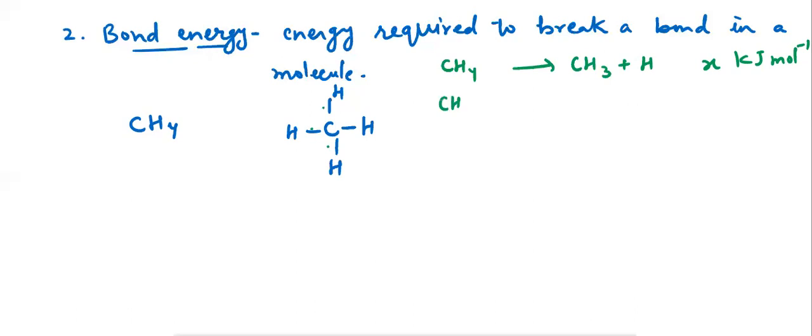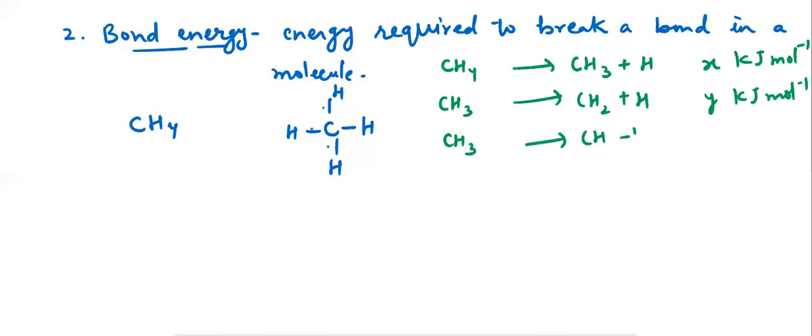Suppose after that, the energy required to break the second CH bond is Y kilojoule per mole, and the energy required to break the third CH bond is Z kilojoule per mole, and the energy required to break the last CH bond is A kilojoule per mole.